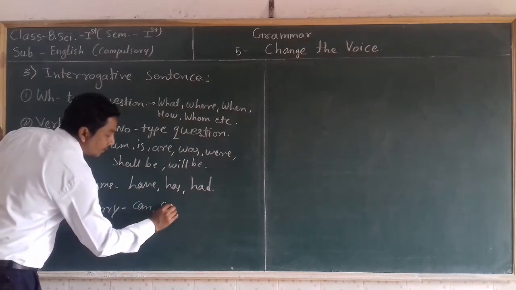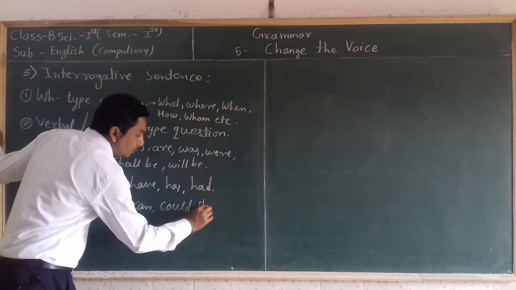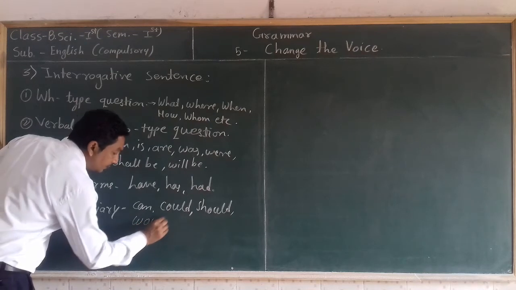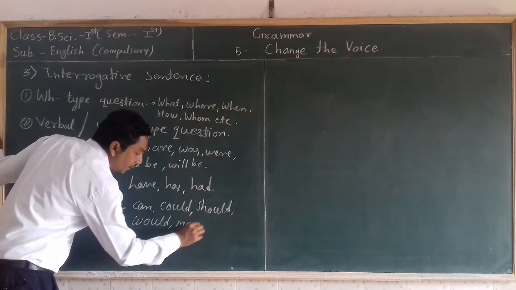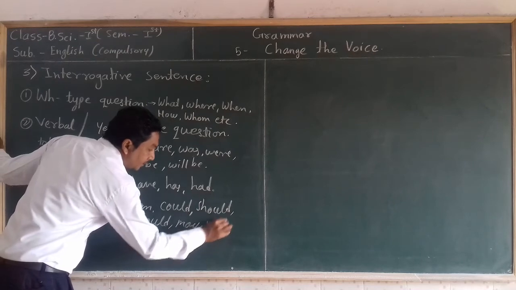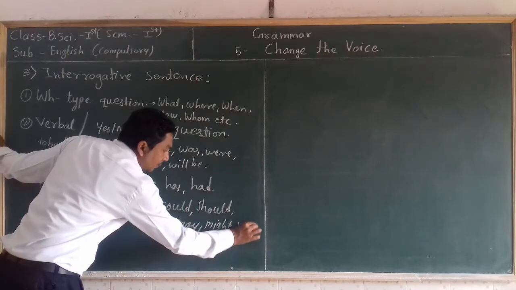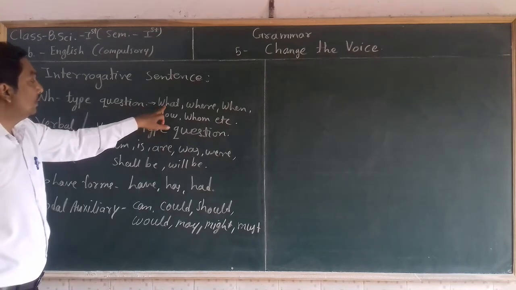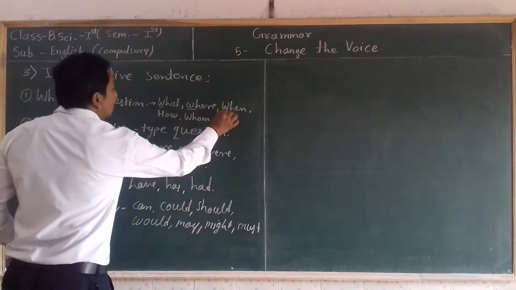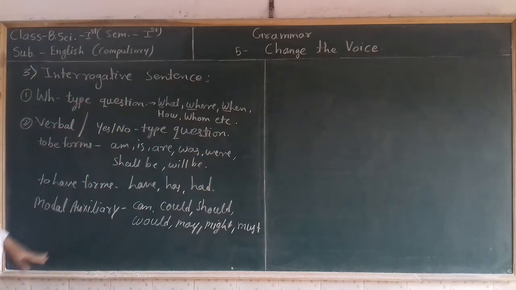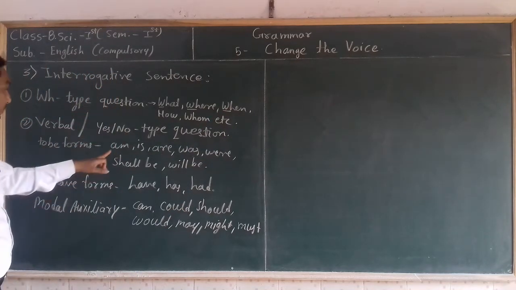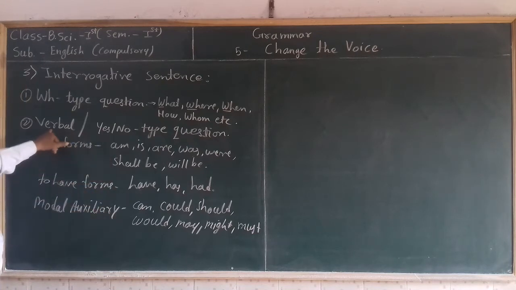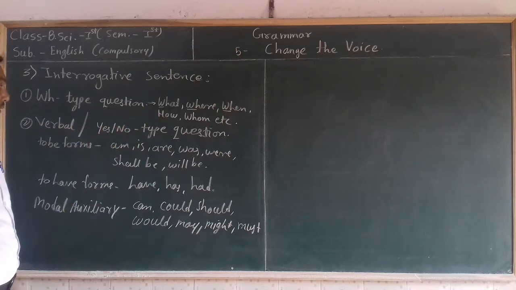can, could, should, would, may, might, must, etc. So any sentence that starts with this kind of WH word is called a double step question. And if any sentence starts with a to be form, to have form or modal auxiliary, that sentence is called a verbal or SNO type question.